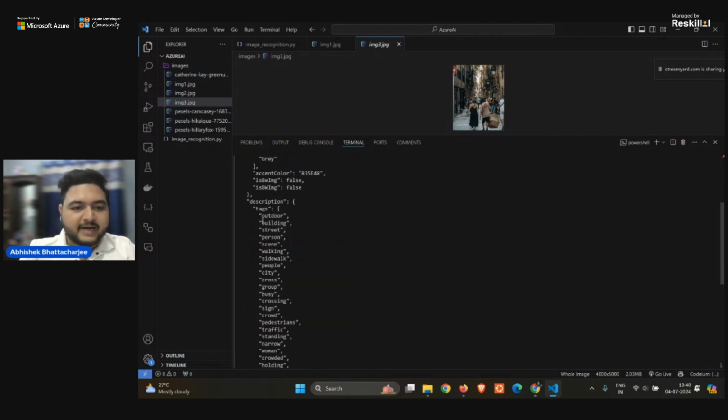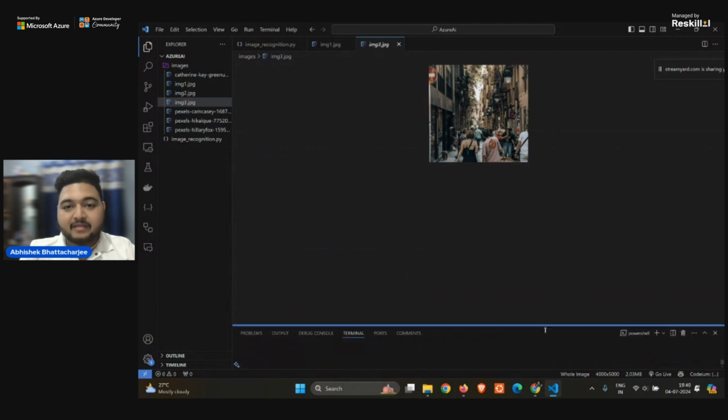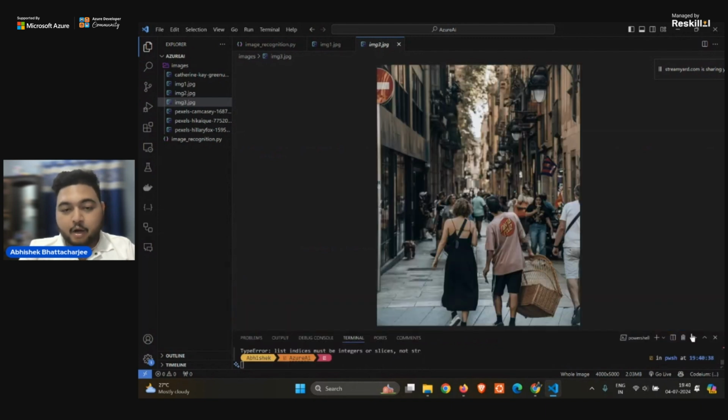Apart from the metadata, it is outdoor, building, street, person, walking, sidewalk. A group of people walking on a city street. See, wonderful. It has correctly identified a group of people walking on the street. If you do more fine tuning of the model, it can give you the correct output as two people walking on the street. See the capability of Azure.